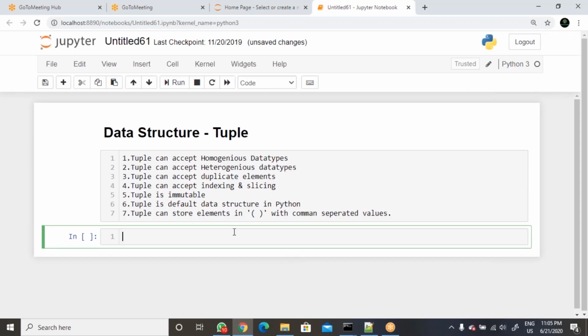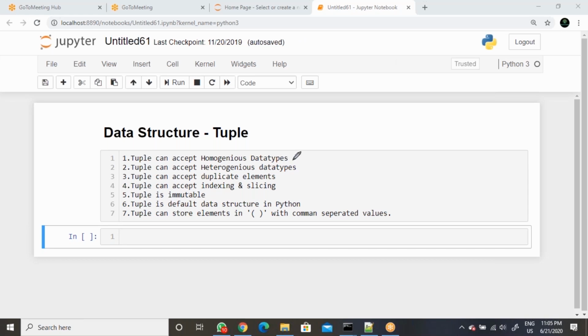Hi everyone. Now let's talk about an important data structure, that is tuple. So we have seen the list data structure, and the list data structure can have different functionalities. Same like list, we have the tuple data structure also, but here the only difference is tuple is immutable.